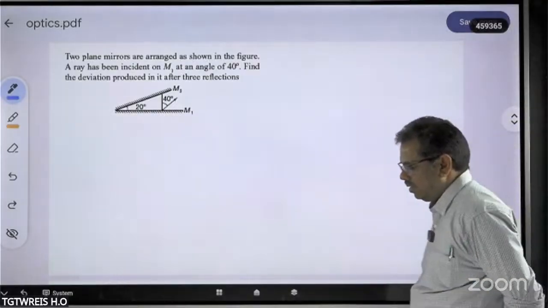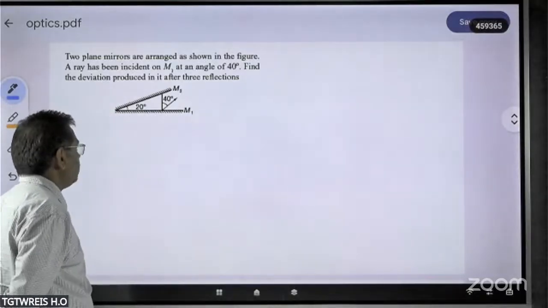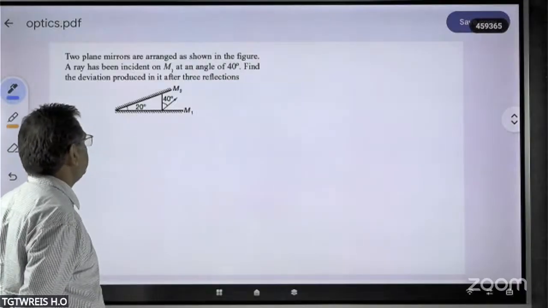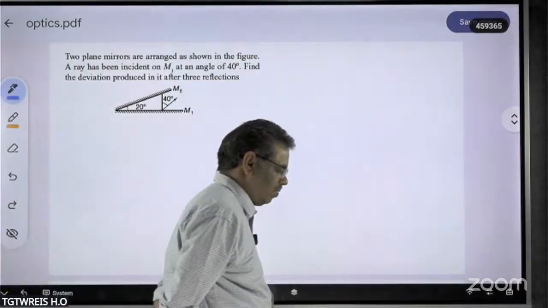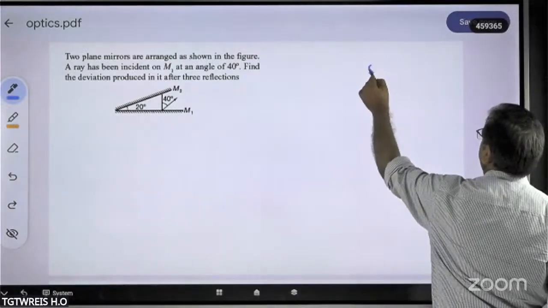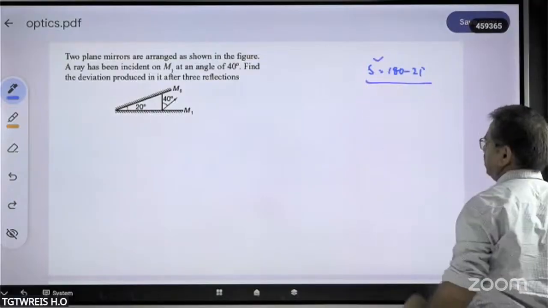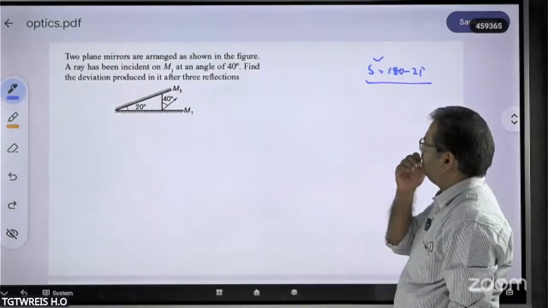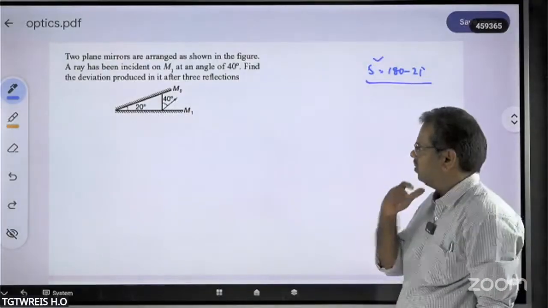Here it is given that two plane mirrors are arranged as shown in the figure. A ray is incident on mirror M1 at an angle of 40 degrees. Find the deviation produced after 3 reflections. We already know that whenever a light ray is incident on a plane mirror, it produces a deviation delta equal to 180 minus 2i. Now here two plane mirrors are there, and he is asking for the total deviation after 3 reflections that we have to find out.